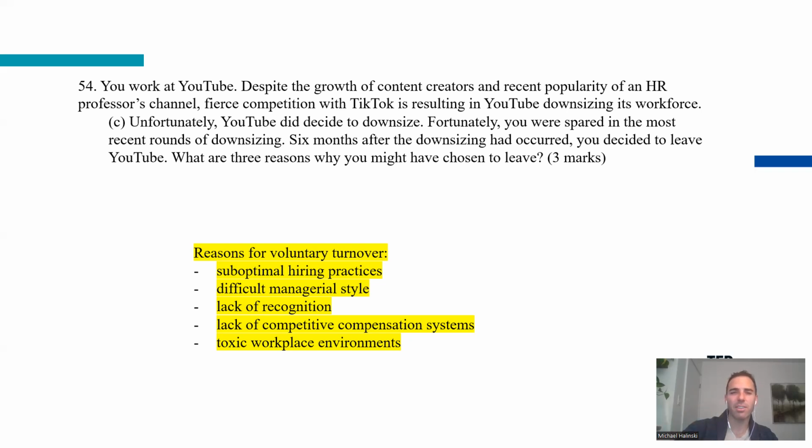Essentially, it's the idea of survivor syndrome. It's the idea that downsizing has occurred, you're taking on additional responsibilities, and that's overwhelming your workload, and you're not being paid more, and it's negatively impacting you, you're not enjoying it.